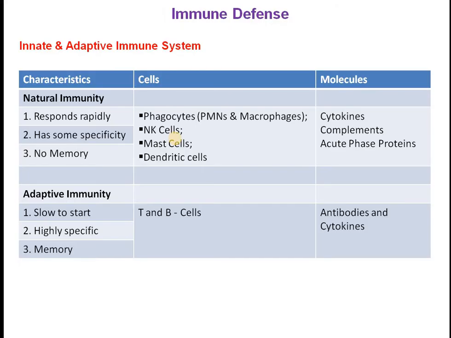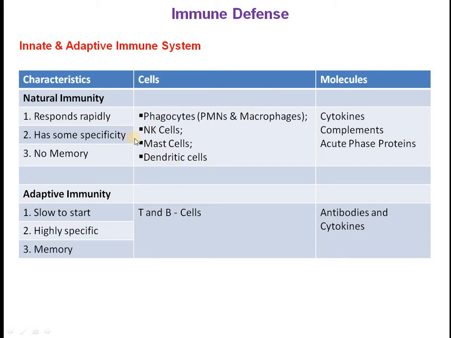It generally consists of two different types. One is the innate immune system and another is the adaptive immune system. In the innate immune system, there are different types of cells which naturally give us immunity. These cells are the different phagocytic cells, the polymorphonuclear phagocytic cells as well as the macrophages. They are natural killer cells. There are mast cells and dendritic cells. So these are the cells responsible for providing natural immunity to our body.